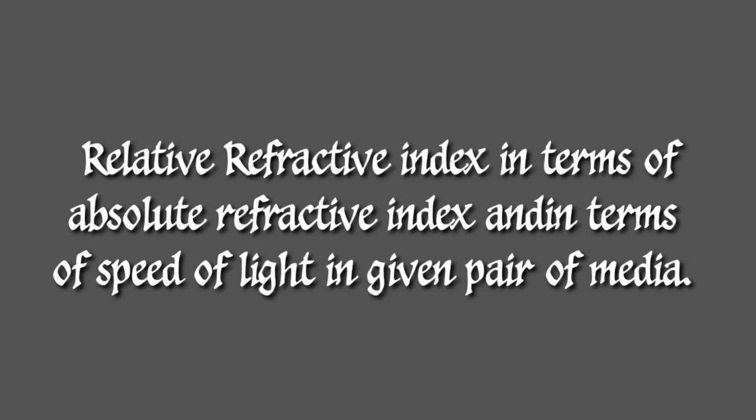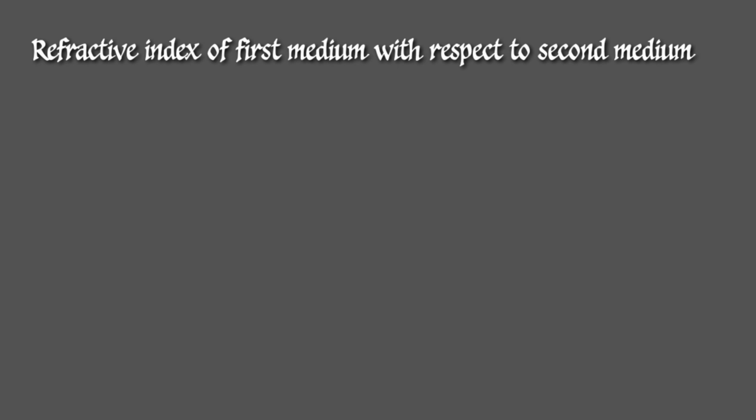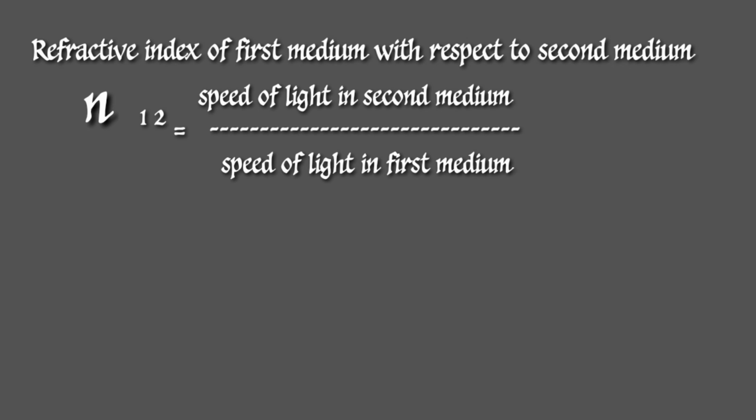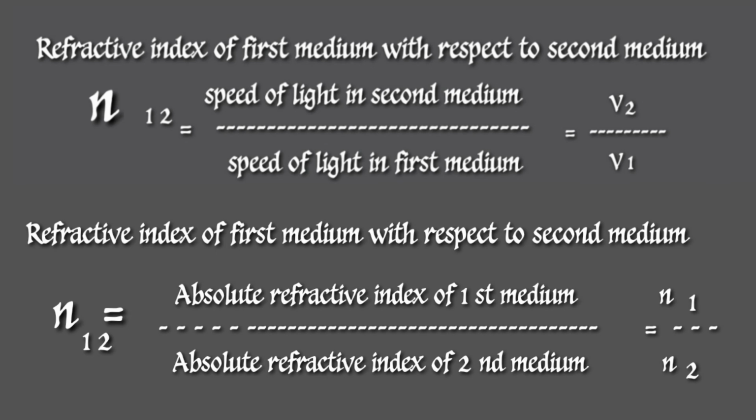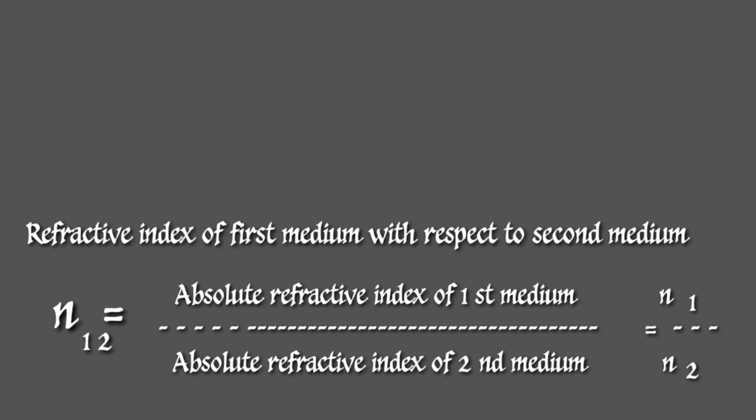If we want to find the refractive index of the first medium with respect to the second one, that is N12, then in terms of speed, it is speed of light in the second medium divided by speed of light in the first medium, or V2 divided by V1. If we know the absolute refractive indices of the first and second medium, then N12 equals N1 divided by N2. That means the absolute refractive index of the first medium divided by the absolute refractive index of the second medium.